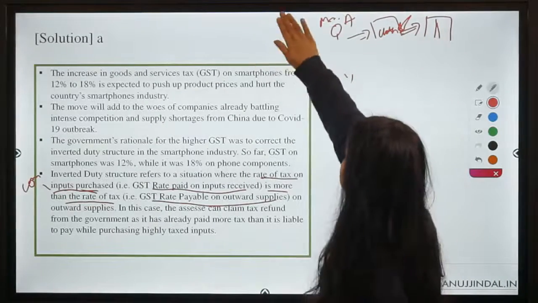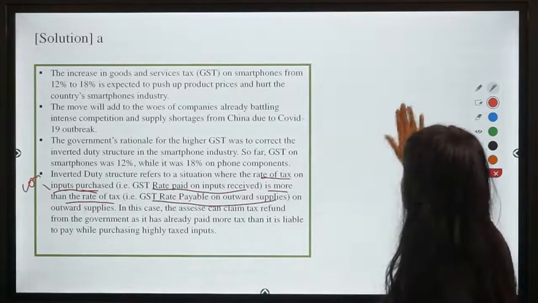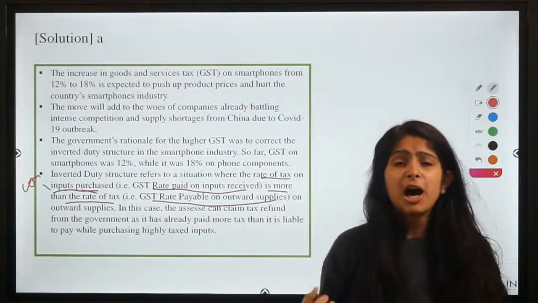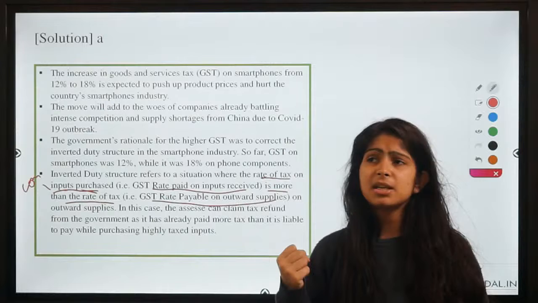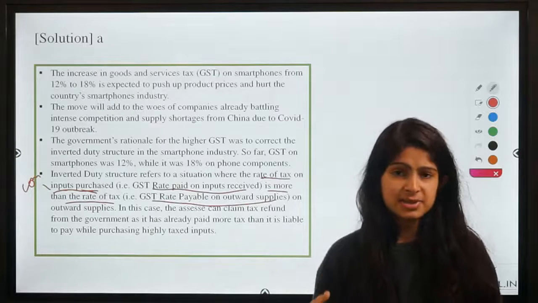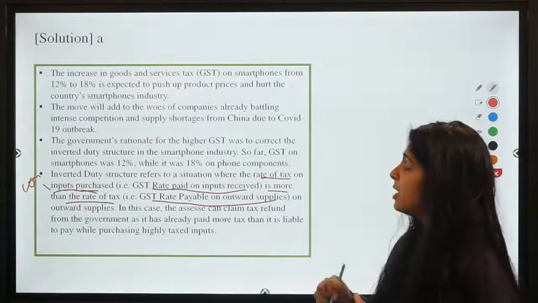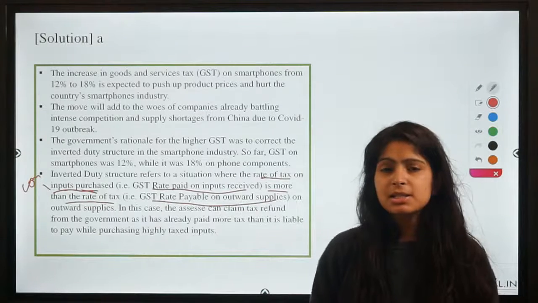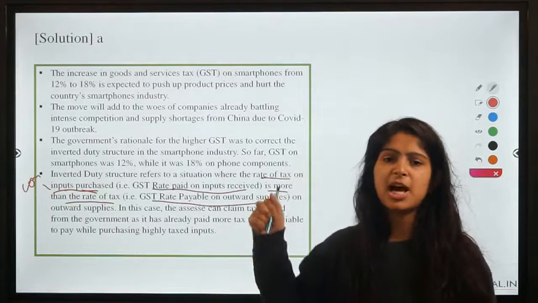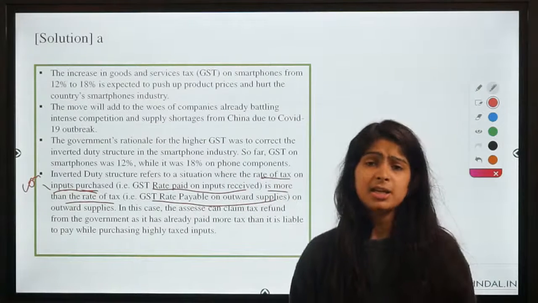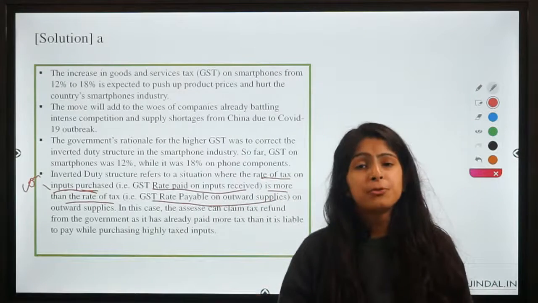So now how does this inverted duty structure lead to a problem for government, or how does it pose a nuisance for the taxation sector or for government in the tax revenue collection, right? So now as you can see, the manufacturer, our friend who is producing denim, is getting a refund from the government.